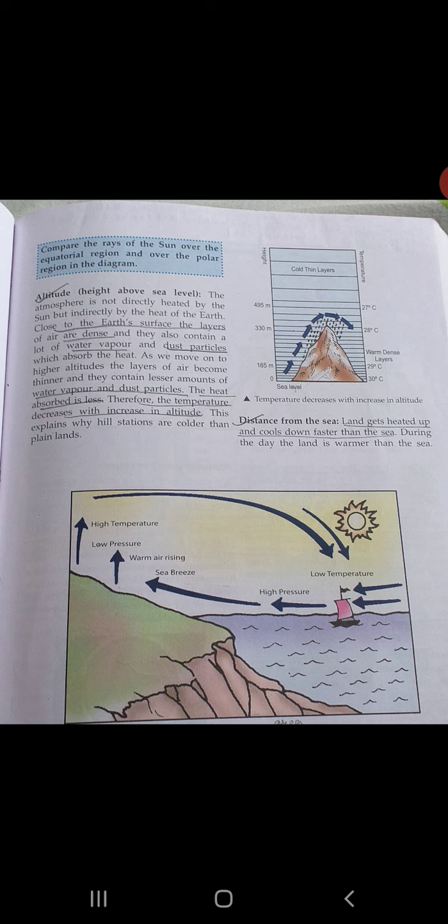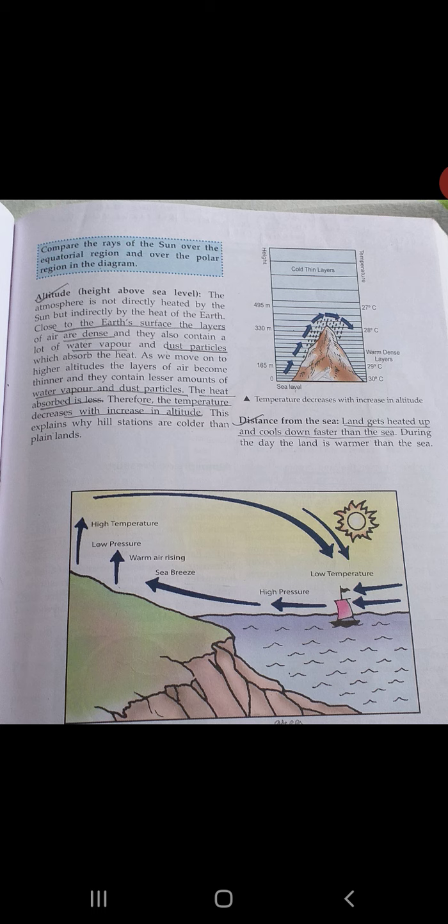The atmosphere is getting heated indirectly, as the water vapor and the dust particles present in the atmosphere absorb the heat of the sun, which results in heating up the earth's atmosphere.